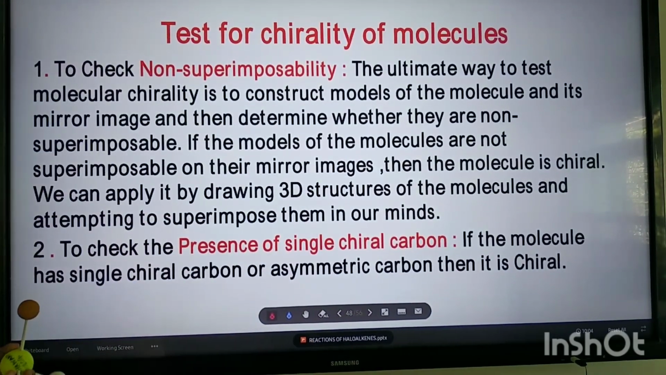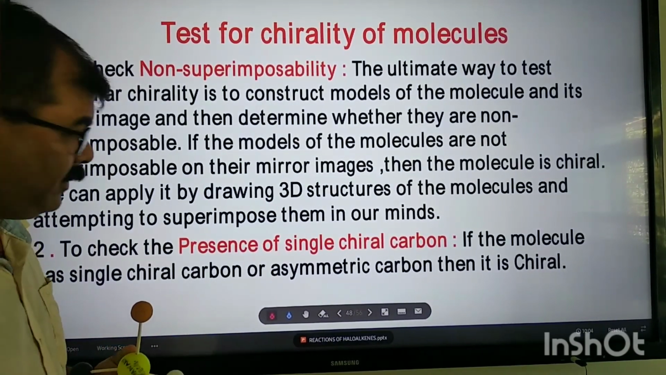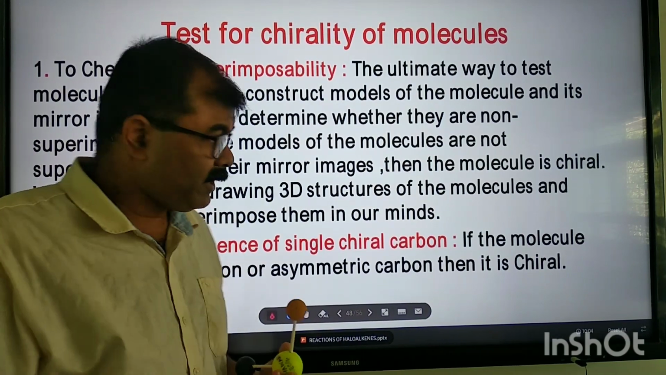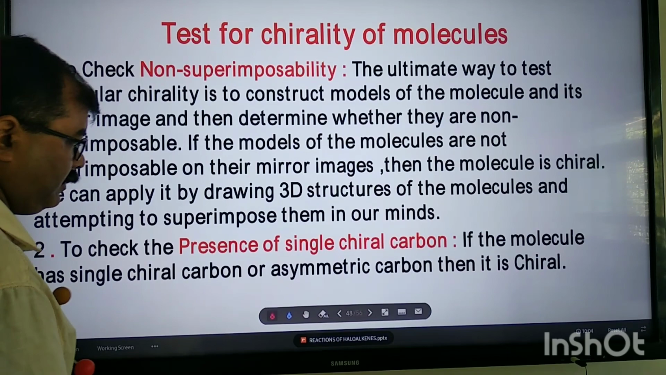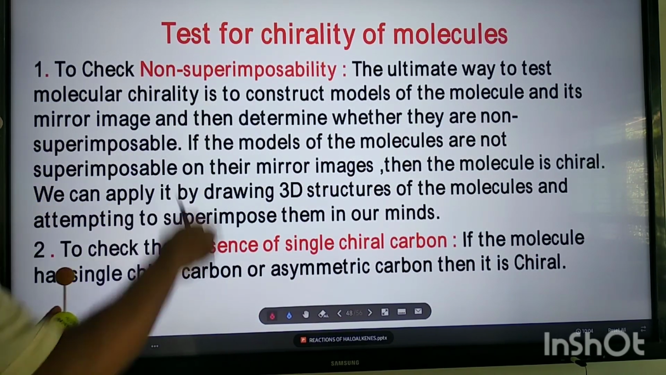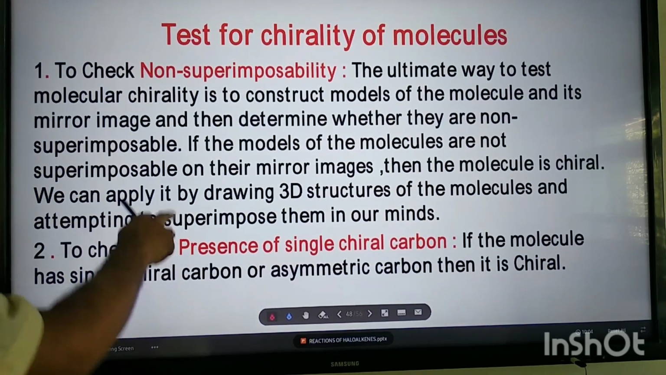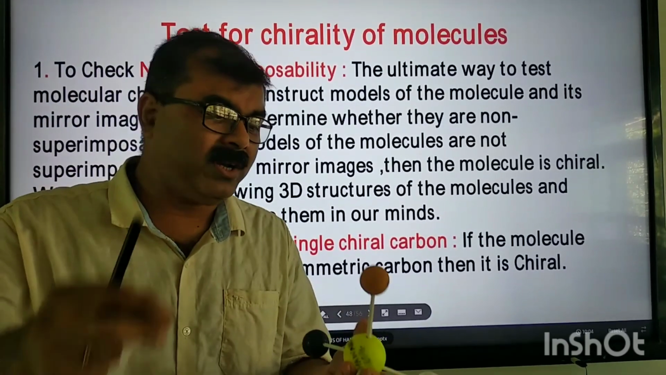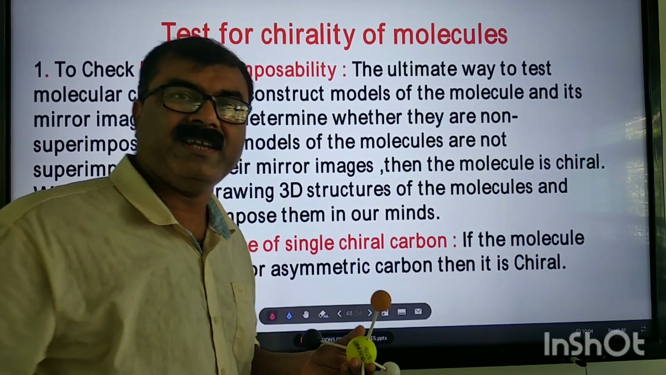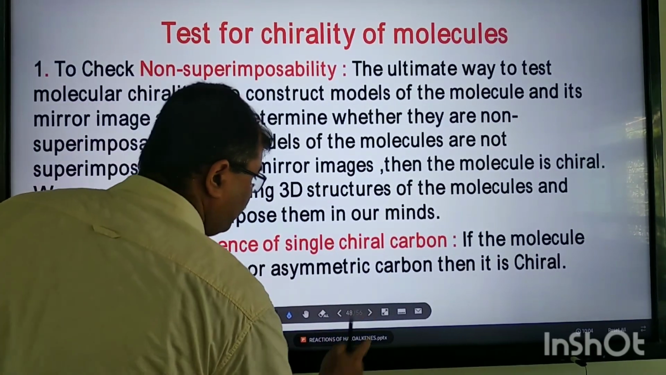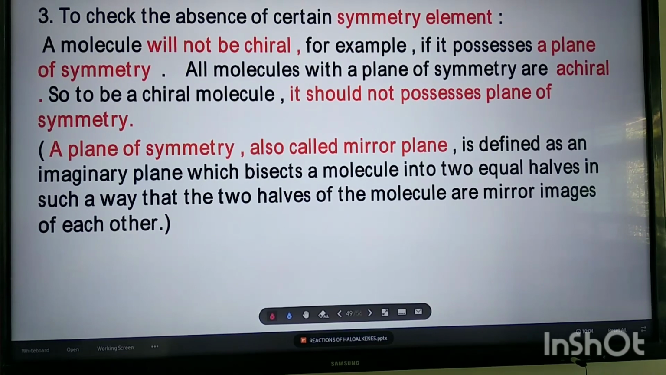I will give such type of examples. So this is the second point. This is the best way. The second point is the best way to identify the chiral molecule in an exam. Clear? Because this first one, though it is the ultimate way, is a little inconvenient, making a model and seeing the superimposability and drawing the 3D structure every time. Another best way is to check the absence of certain elements of symmetry.